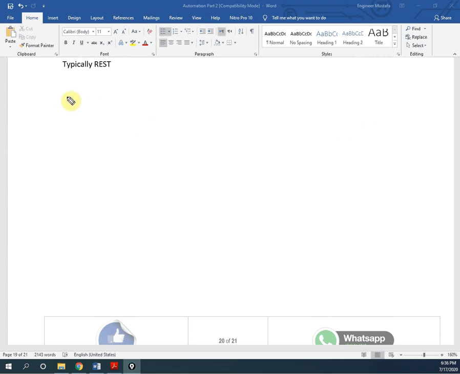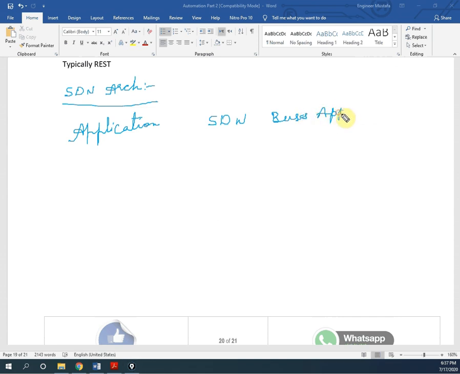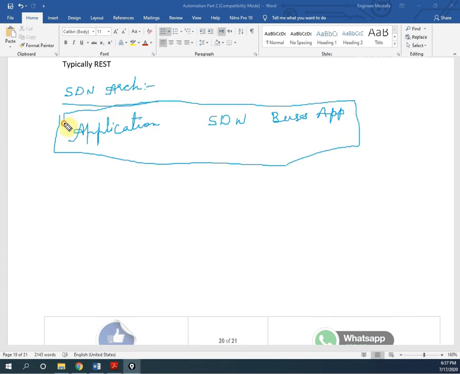This SDN architecture is important, so we need to know how it looks. We have the application layer. Here we will have SDN business applications. Business application means whatever application we are running to control the network. We can say this is one layer.